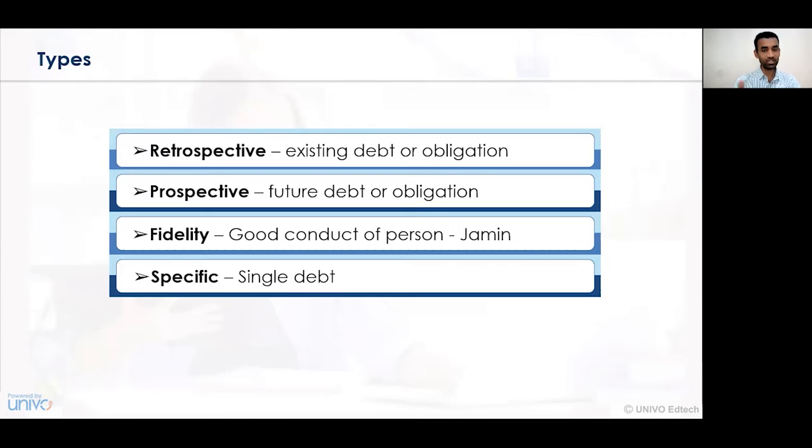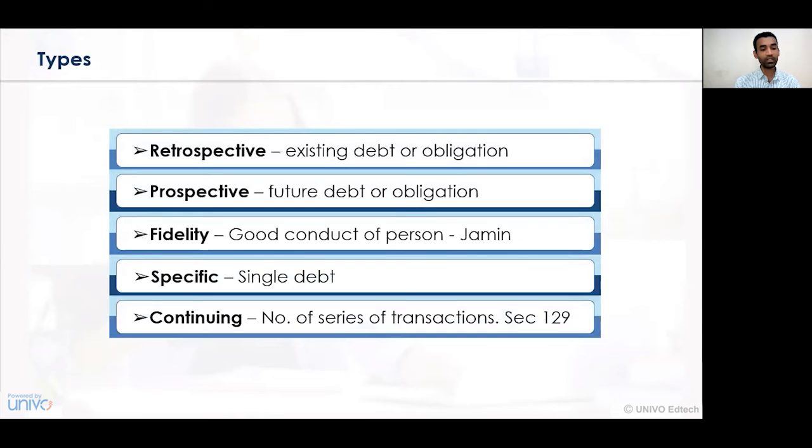So if one transaction is being conducted, a specific guarantee for that one transaction can be given. The continuing guarantee: if the number of transactions between the principal debtor and the creditor increases and there are several transactions of a continuing series, the guarantee given for them is called the continuing guarantee.